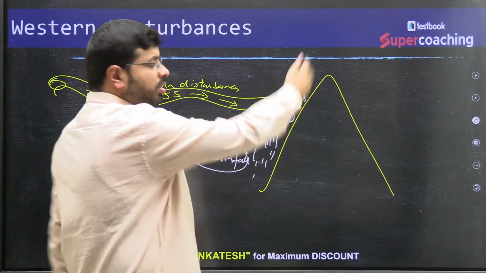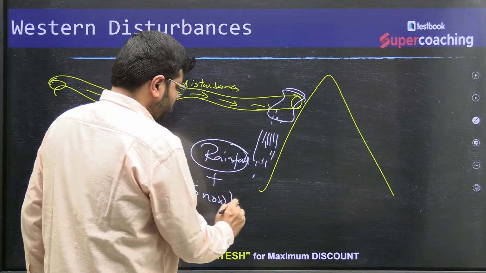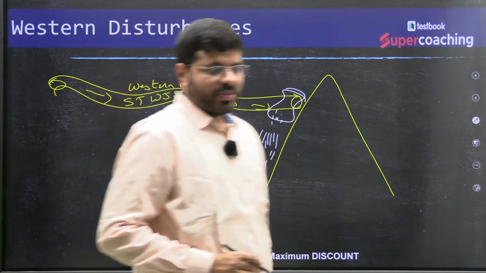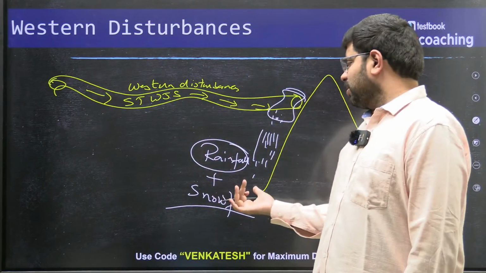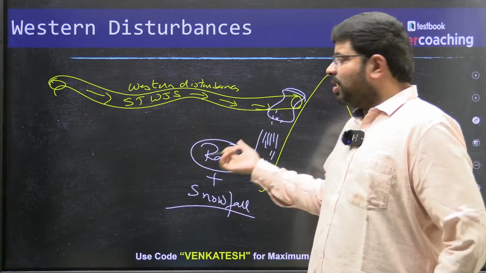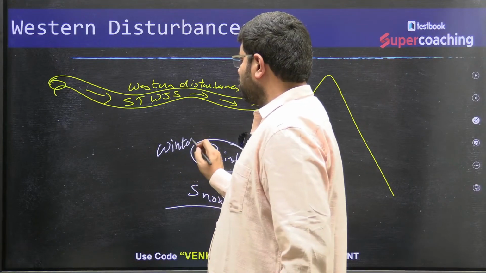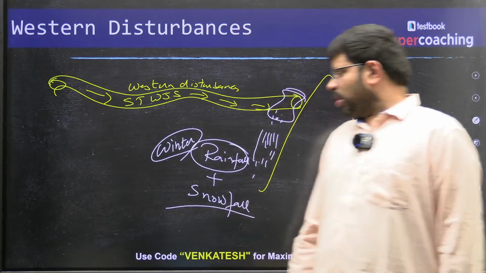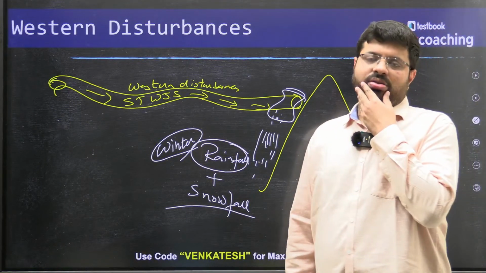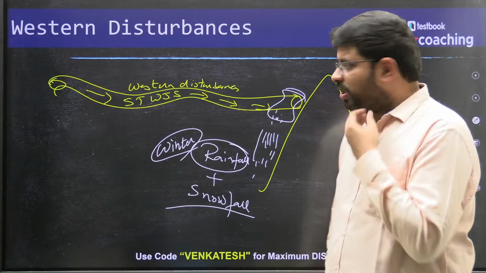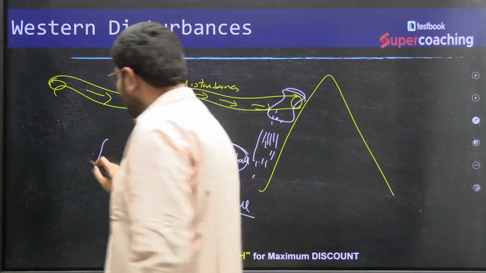And when you talk about the loftiest mountains, it can also be snow. So in the regions of Himachal Pradesh, Ladakh, Kashmir, you will find a decent amount of snowfall, and it is also a source of winter rainfall, the non-monsoonal rainfall. Also, when it brings so much moisture, it can create foggy conditions.